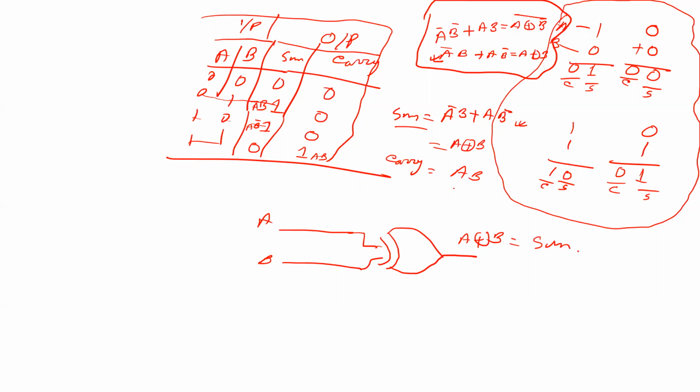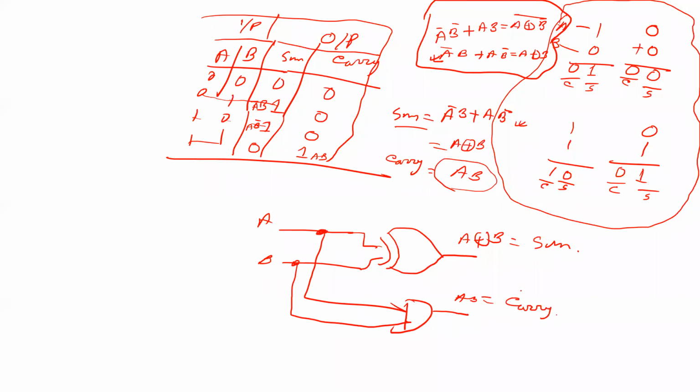And for carry, this is the a point and this is the b point, and we draw another AND gate. This AND gate gives ab, which is equal to carry. So this is the sum and carry. Okay, all are clear? Yes, sir.